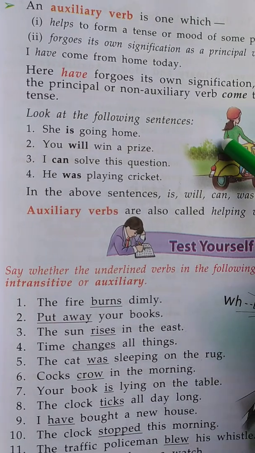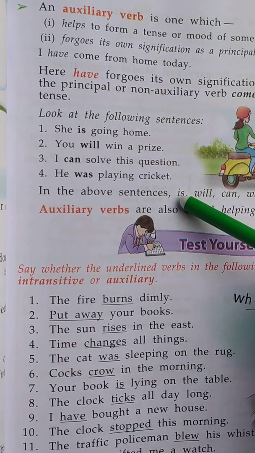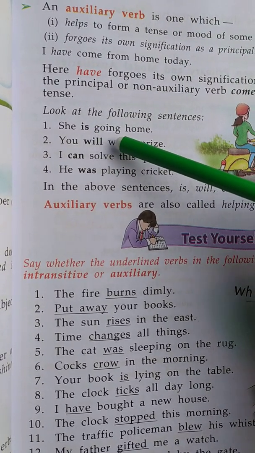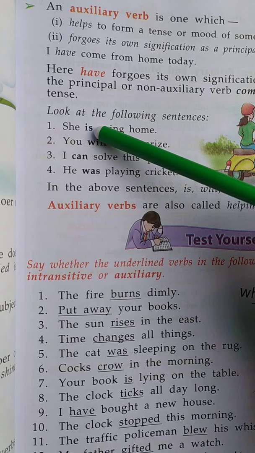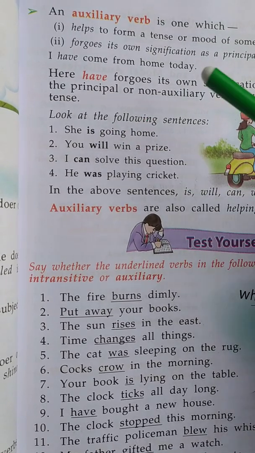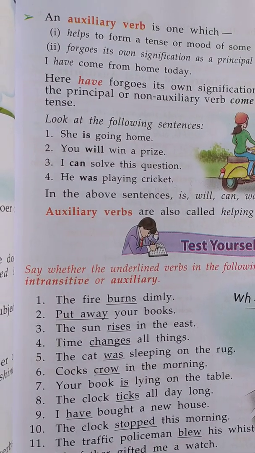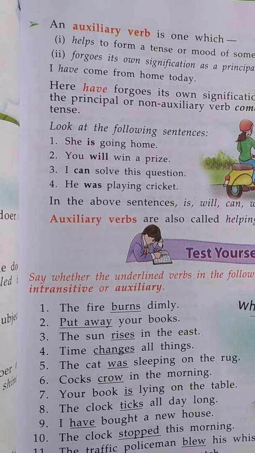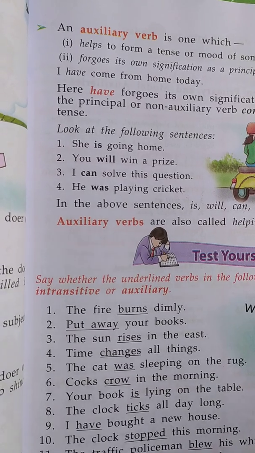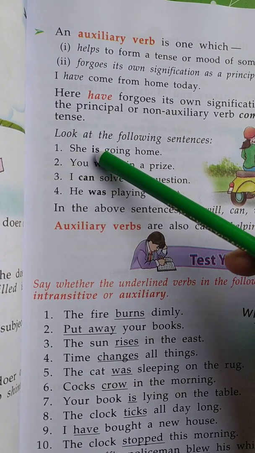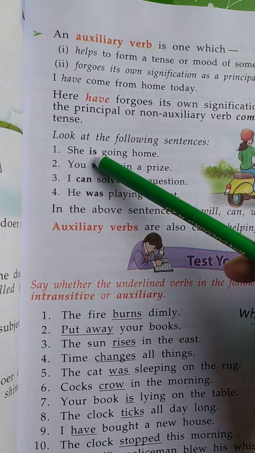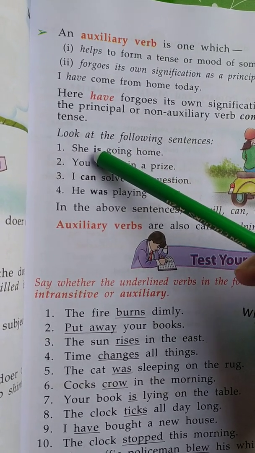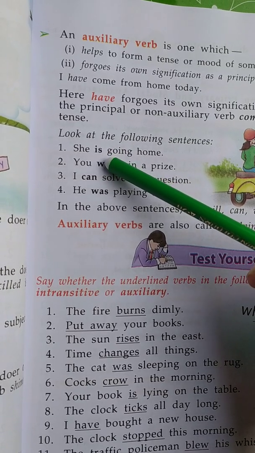Look at the following sentences. These are the examples of auxiliary verb. She is going home. Here is the auxiliary verb. I have told in another way that a verb that is used with the main verb is called an auxiliary verb. Is is used with the main verb going. That's why is is the auxiliary verb.